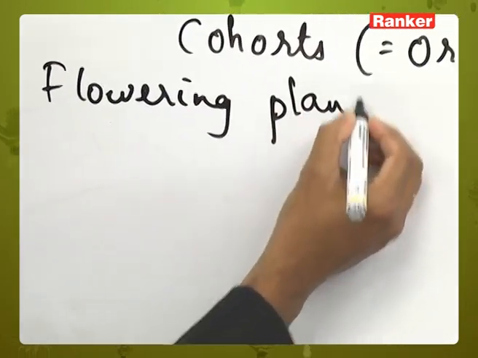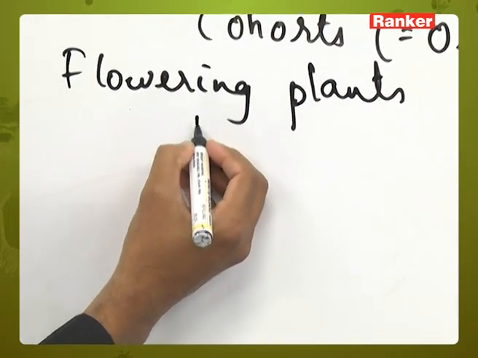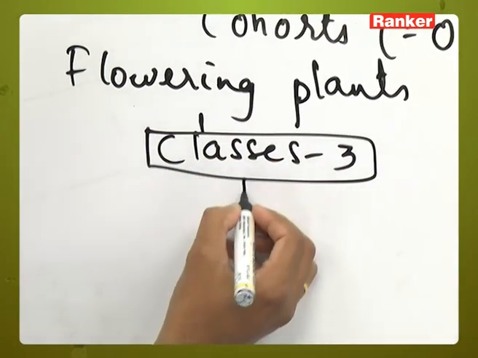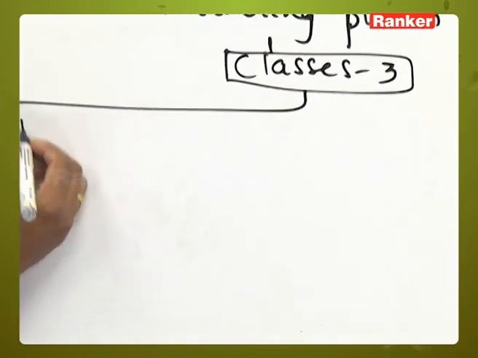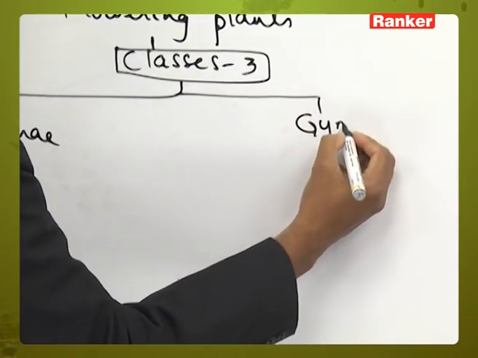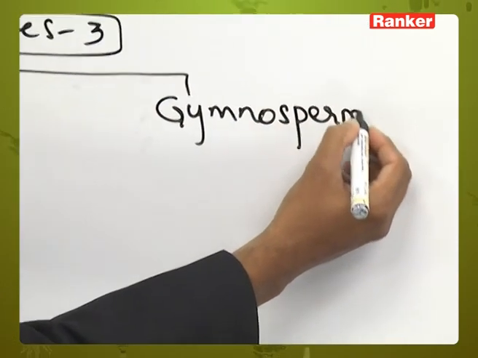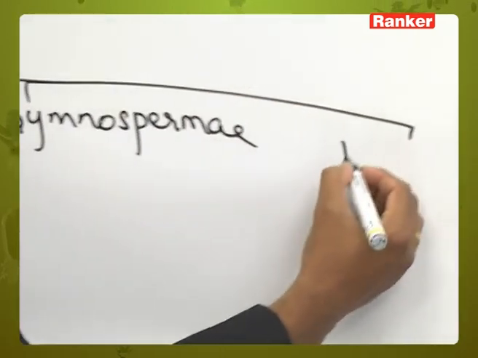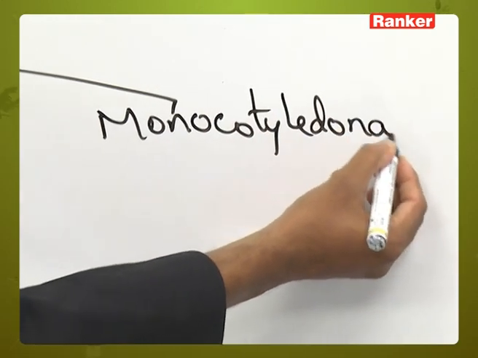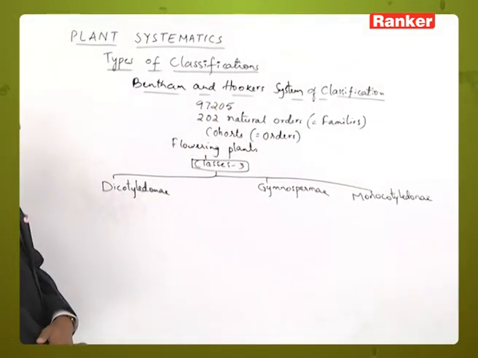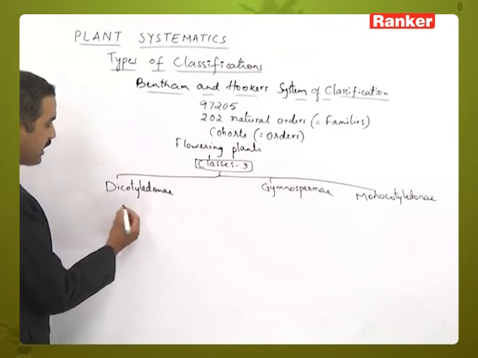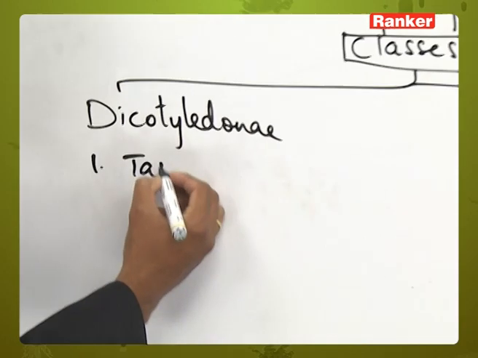We know that flowering plants are called phanerogams. They classified the flowering plants into 3 classes. Those 3 classes are dicotyledonae, gymnospermae, and the third one is monocotyledonae. The characters vary between the 3 classes. The first one, dicots, shows a taproot system.